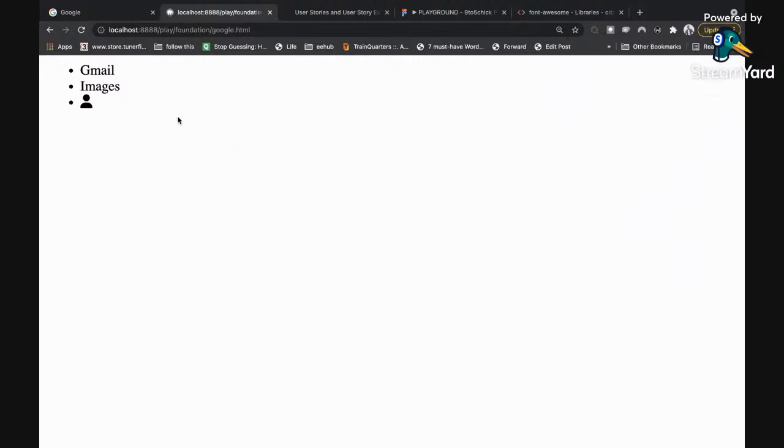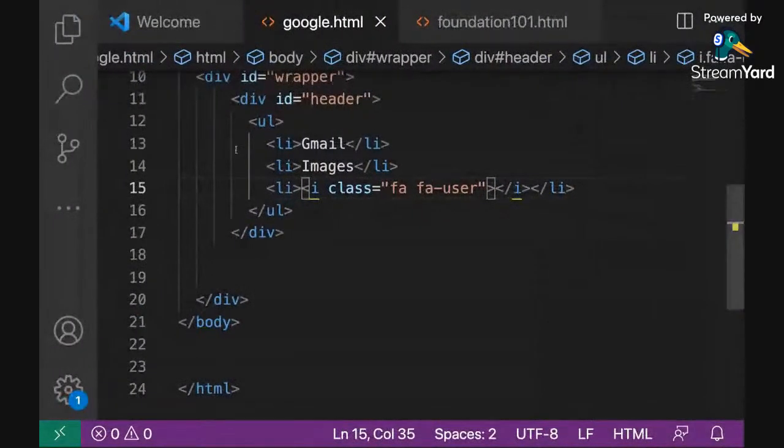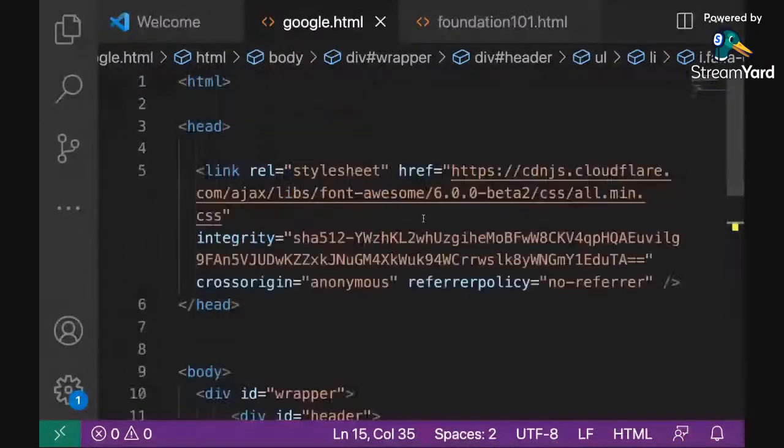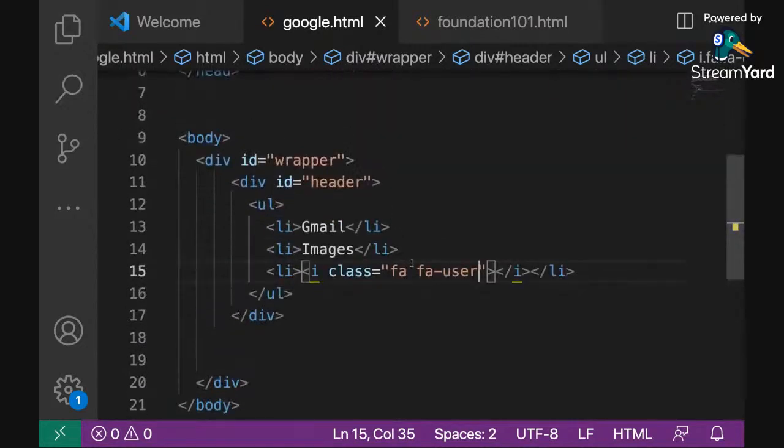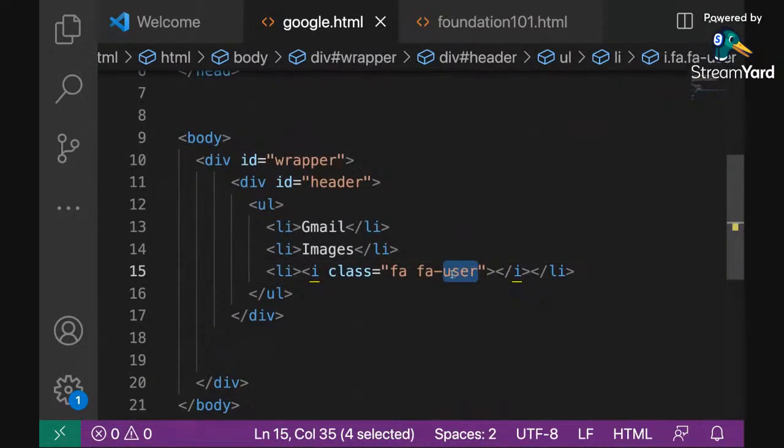So you have three items on the screen: Gmail, images, and the icon I just included. If you look at my code, I have Gmail, images, and the icon I just included. I was testing Font Awesome. That's why I just used fa-user, to be sure that the inclusion I did here at the top is working fine. So now that I know my icon is ready to go, I can look for the right icon and change this name here.